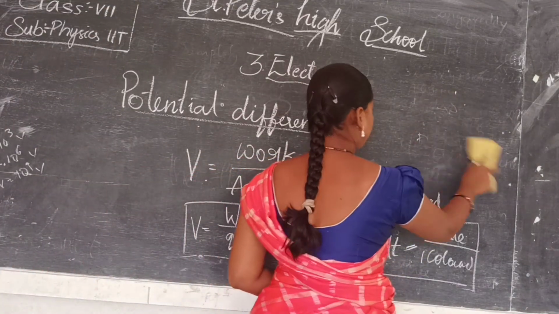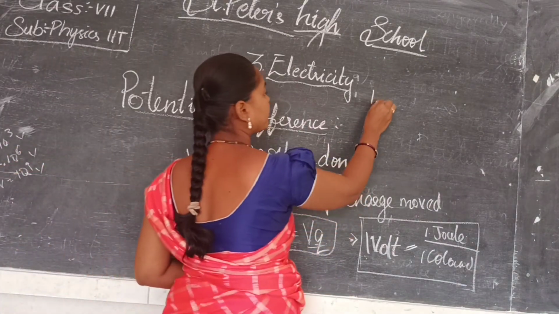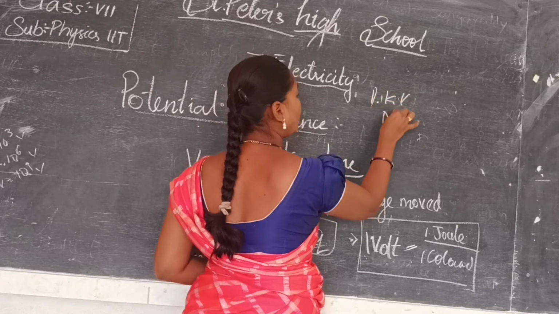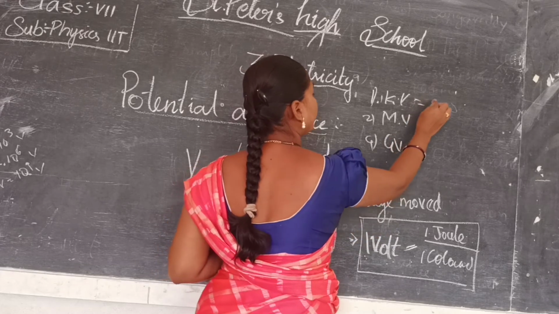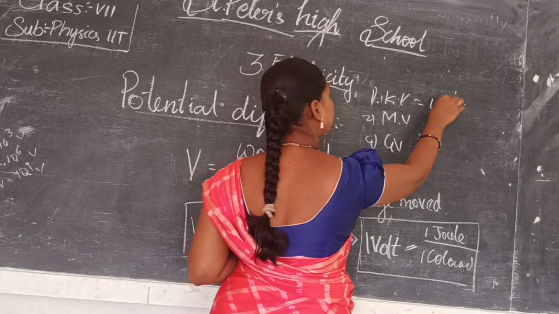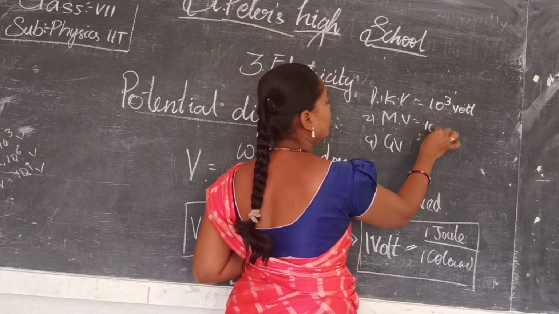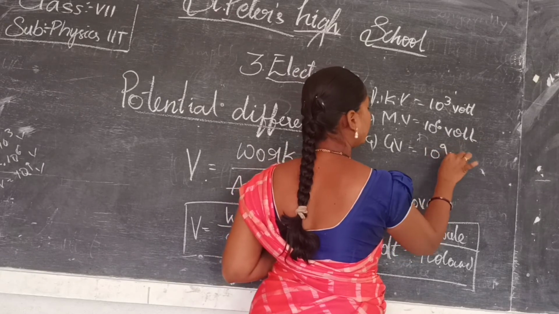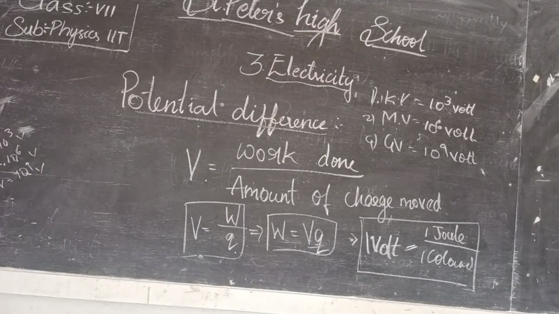More than 1 volt, we can also write it as 1 kilovolt. Next, megavolt, and next is gigavolt. Kilovolt is nothing but 10 to the power of 3 volts. And megavolt is nothing but 10 to the power of 6 volts. And gigavolt is nothing but 10 to the power of 9 volts. This is how we will be measuring the potential difference of the charge moving from one place to another place.